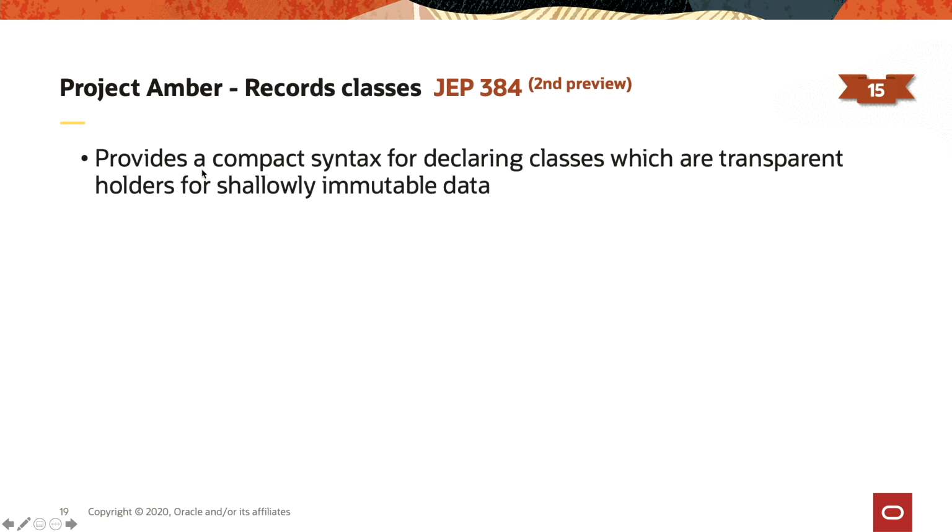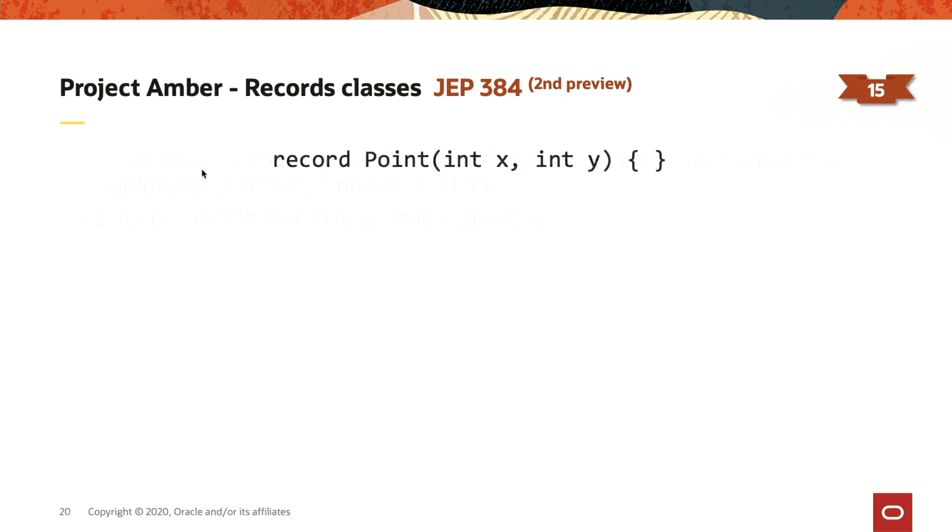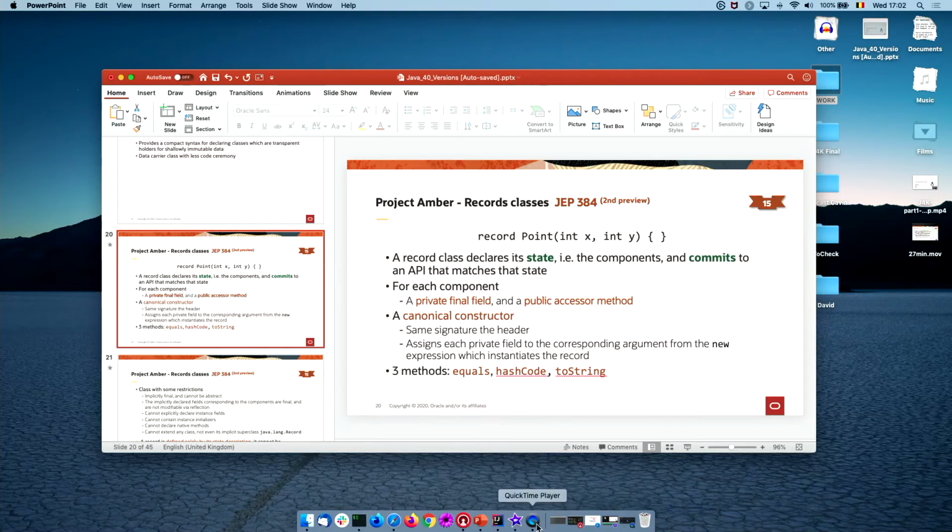The first one is record classes. Record classes provide a compact syntax for declaring classes which are transparent holders for shallowly immutable data. Or more simply said, records are basically data carrier classes with less code ceremony. One thing that records tackle is the verbosity issue that Java has. So let's have a look at a quick demo. Maybe that will be easier.